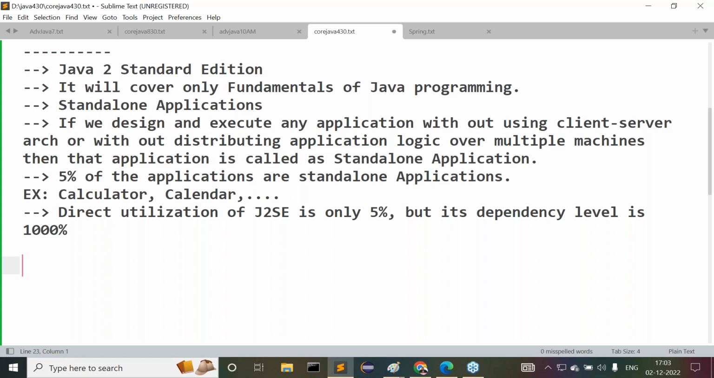As usual, the student came to Ameerpet. He searched for an institute where Selenium testing is going on, where testing tools are taught. He went for Selenium testing, and as usual a demo class was going on, the Selenium testing demo class.